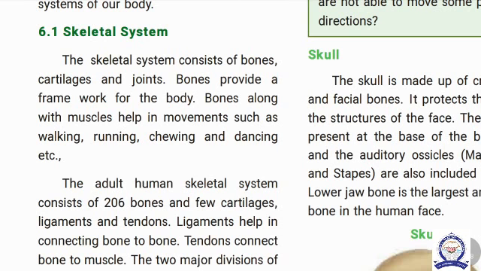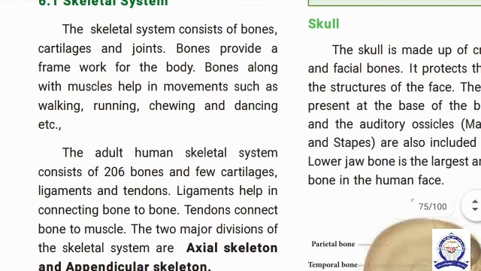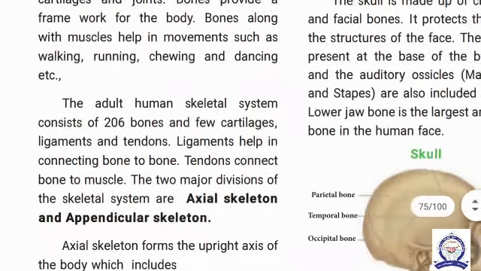Every part of the body is supported by bones attached with muscles to help in movement. Movement means moving from one place to another place. For example, walking, dancing, running. These are examples.